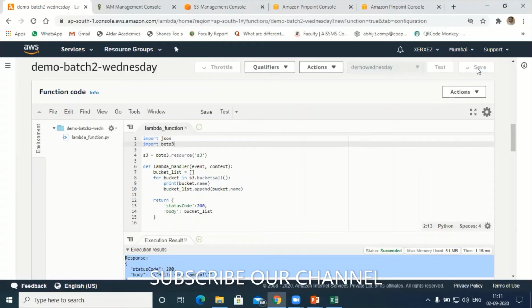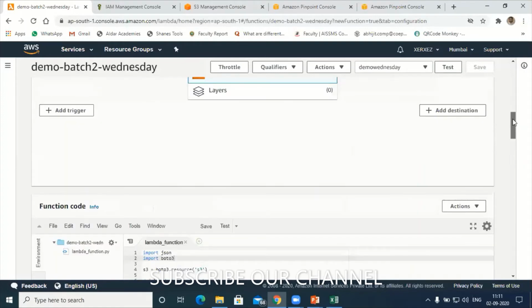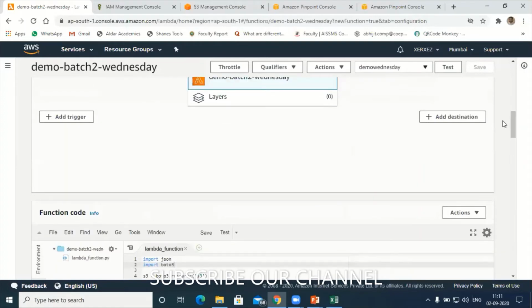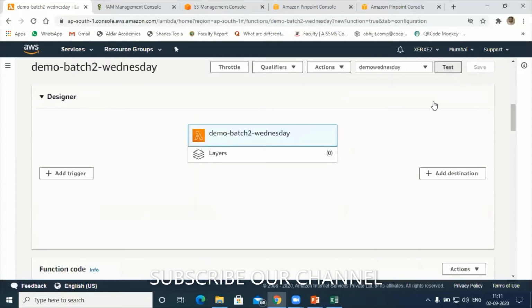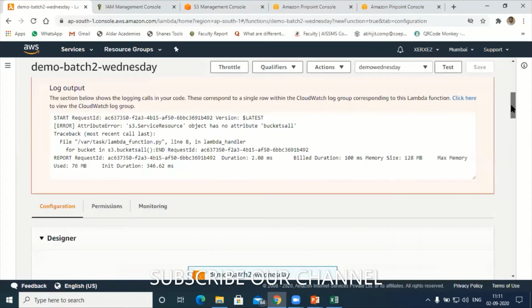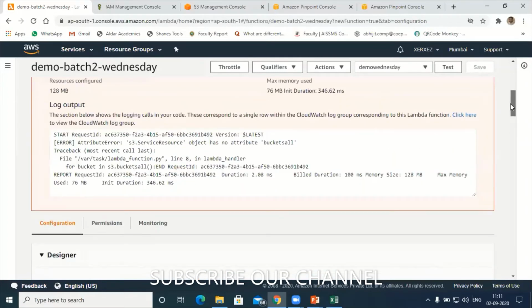After saving, I have already created the function. I'm going to use the same function here, demo Wednesday. Next, test it. Let's see. There are some mistakes here. I have committed a mistake with buckets all. There is no such function.